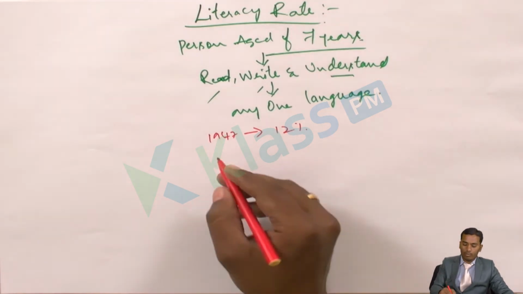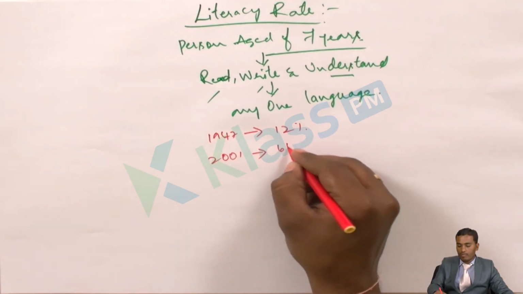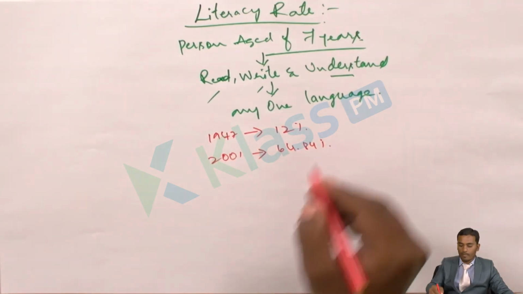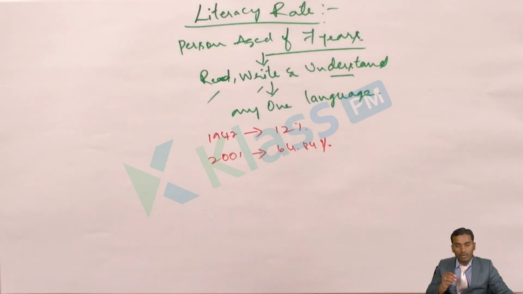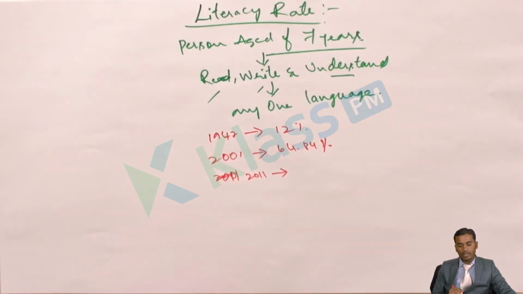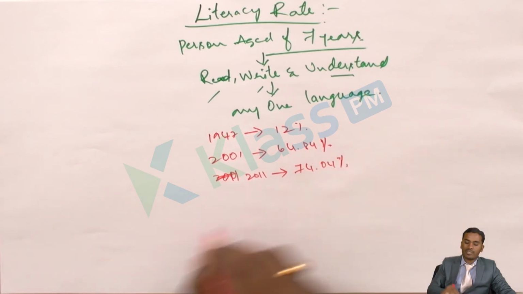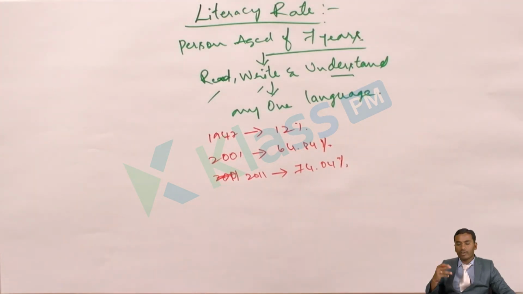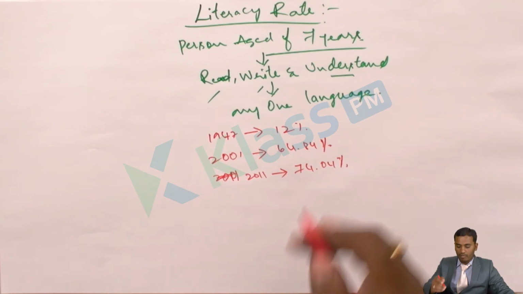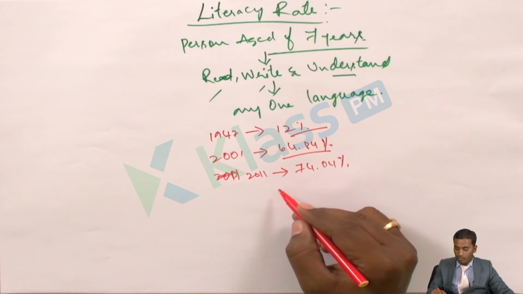Whereas by the year 2001, the literacy rate had increased to 64.84%. Then by the year 2011, the literacy rate of our country had increased to 74.04%. This is the literacy rate of our country, which has been increasing tremendously. In 1947, it was only 12%. In 2001, it was 64%. By 2011, it was